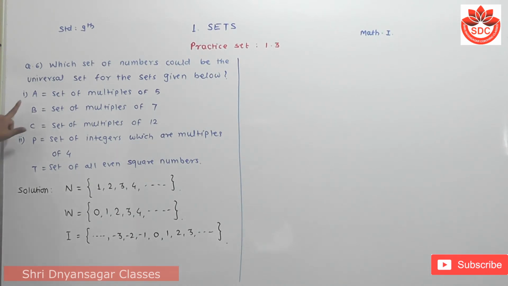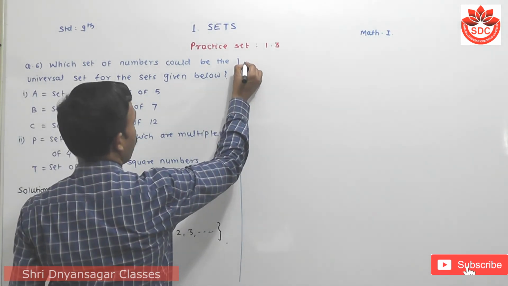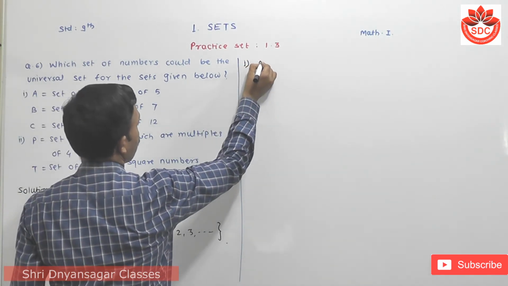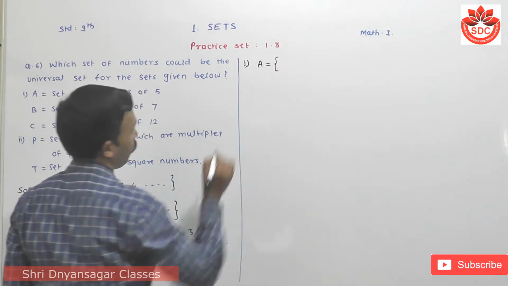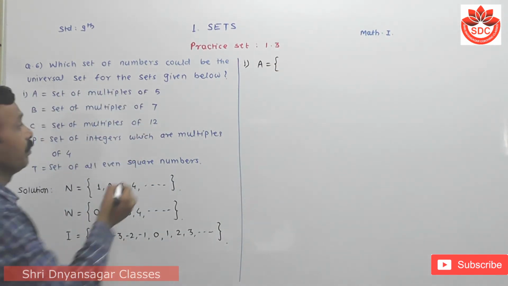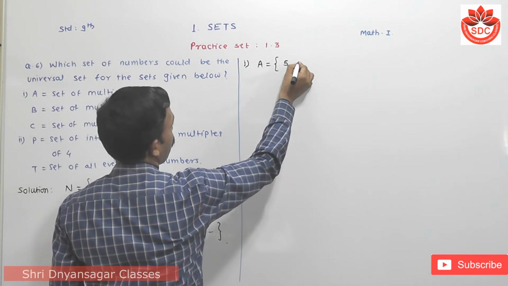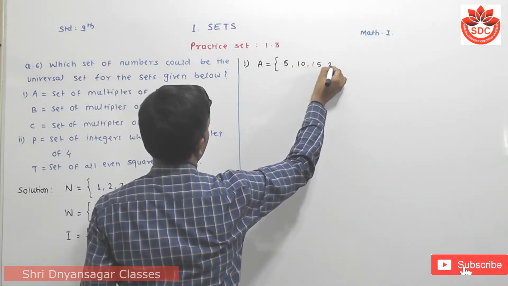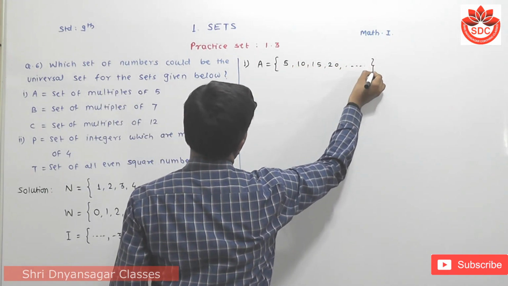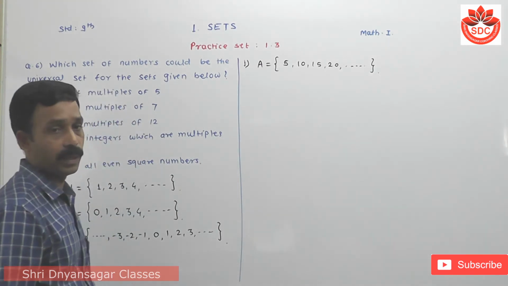Now first, A is the set of multiples of 5. Which numbers are they? 5, 10, 15, 20, and so on. They are also infinite numbers.